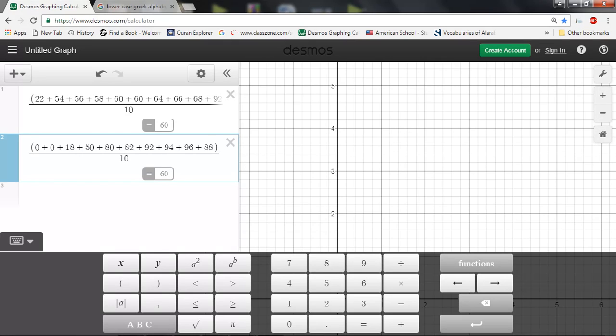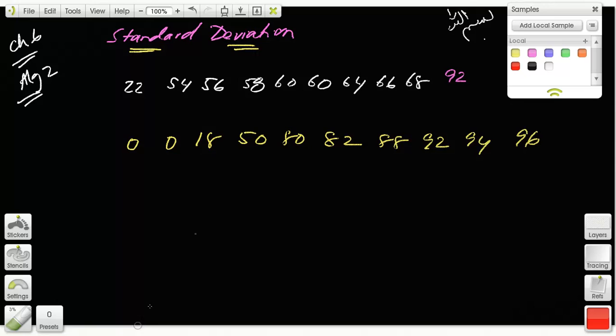These two kids were sick. What do you think about that? Not bad, huh? But then you got fooled. There's a problem here. The average score here was 60%. The average score here was also 60%. But the data set is very different, right? You agree? So in other words, when we say average, we mean mean.